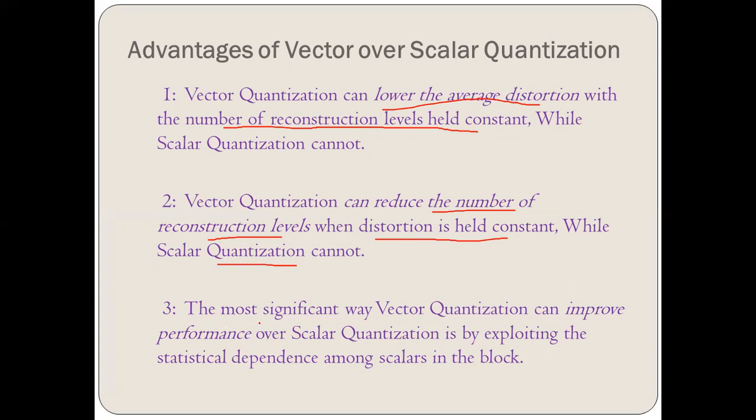Third point, the most significant way vector quantization can improve performance over scalar is by exploiting statistical dependence. We have already seen statistical dependence in the earlier lectures. So by exploiting the statistical dependence, we can improve the performance of vector quantization, while we cannot do it in scalar quantization.